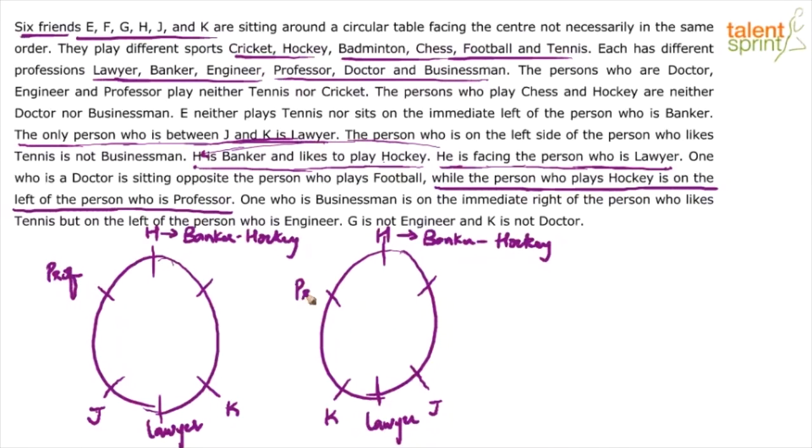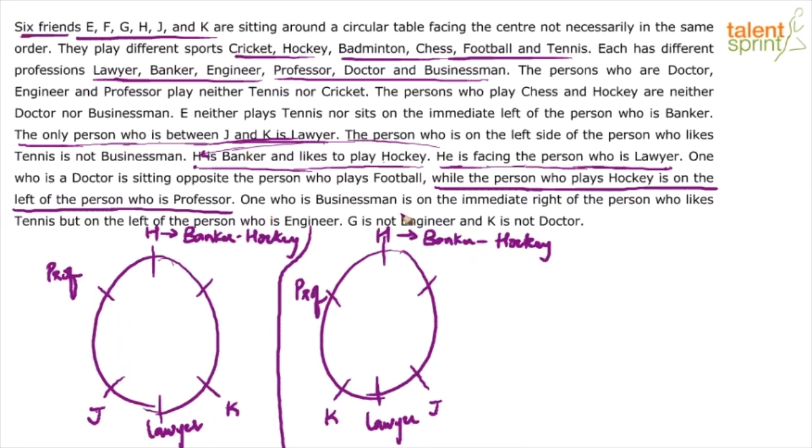Are you able to follow? If you see, professor is here. Left of professor is the one who plays hockey. Here also, left of professor is the one who plays hockey. So the person who plays hockey is on the left of the person who is professor is done. Of course, the previous part of that statement is not useful immediately. That doctor is sitting opposite to football. We don't know that, and we cannot use that.